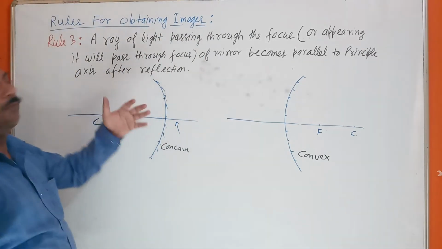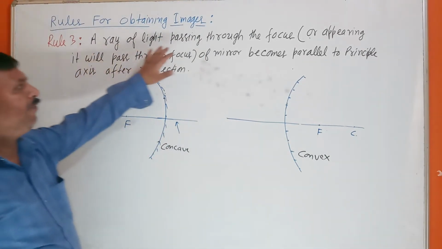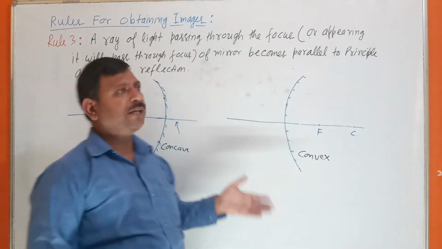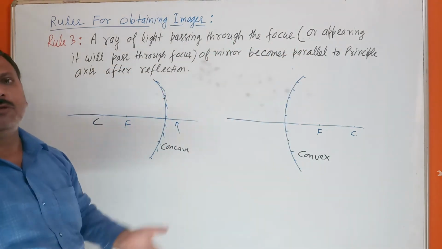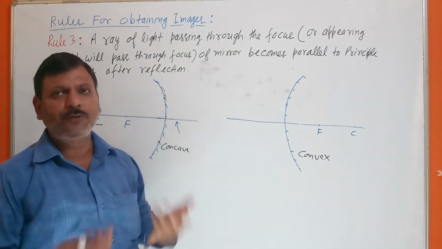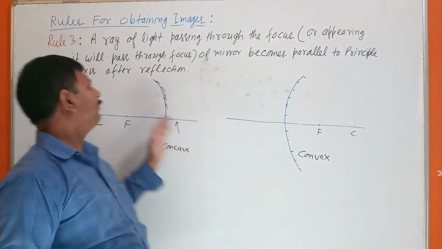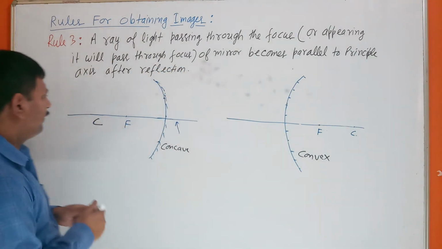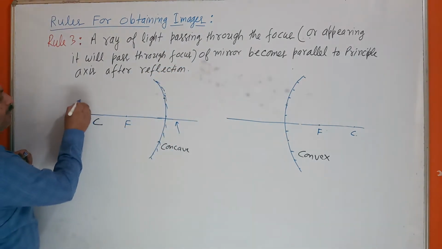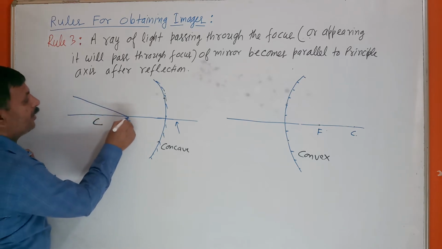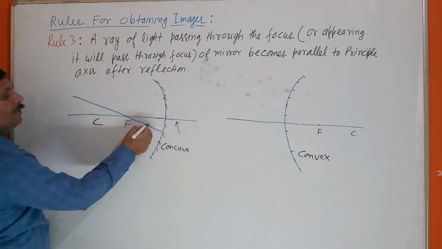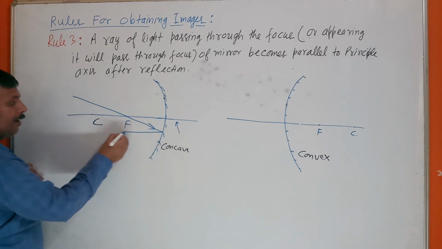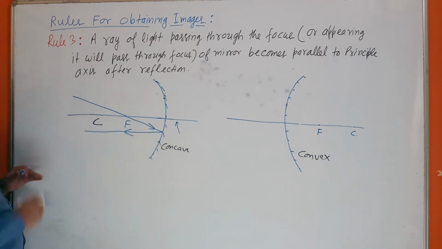See here, third rule. If a ray of light is passing through the focus, or appearing to pass through the focus, after reflection it becomes parallel to the principal axis. Here you can see, if a ray of light passes through the focus, after reflection it becomes parallel to the principal axis.